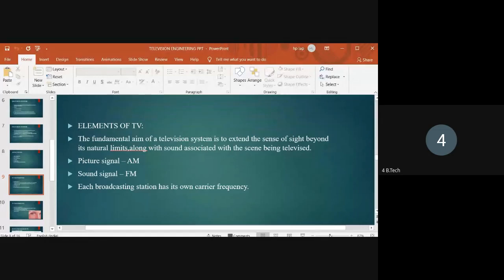Elements of television. So what are the major elements of television? The fundamental aim of a television system is to extend the sense of sight beyond its natural limits, along with the sound associated with the scene being televised.